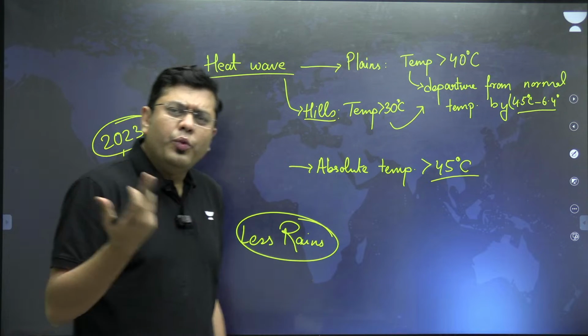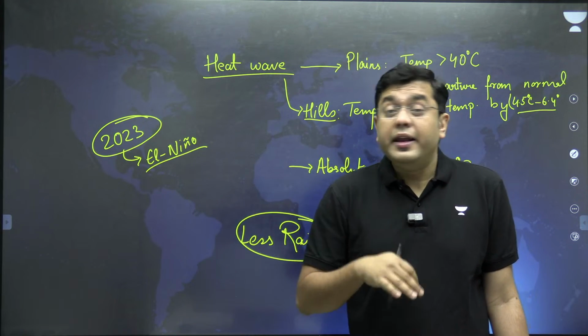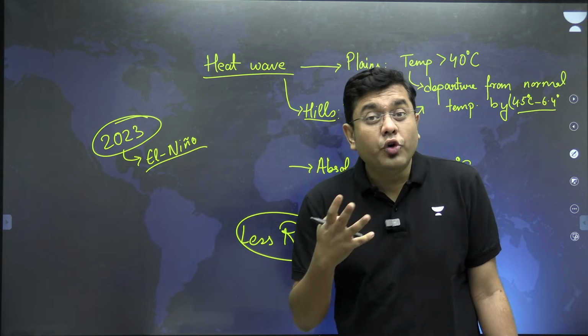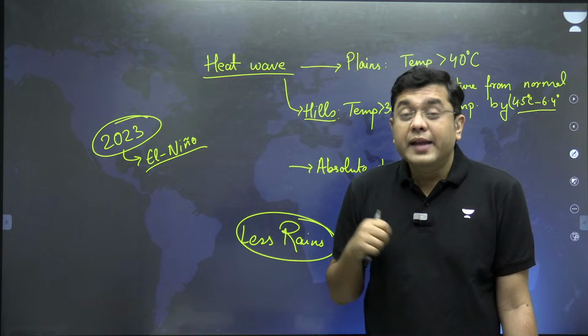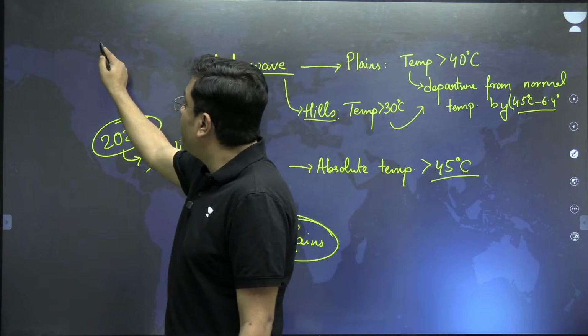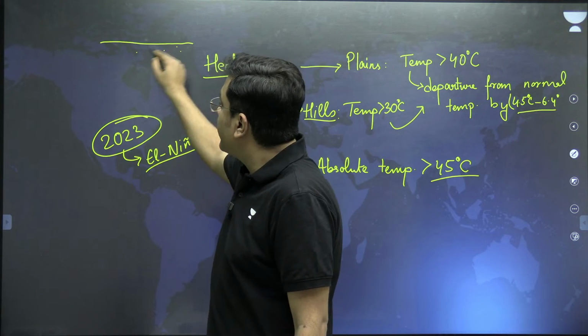Now, why will less rains lead to heat waves? Less rains means less moisture availability in the ground, for example, in the soil. In normal conditions, if let's suppose this is the ground surface, it has some amount of moisture.